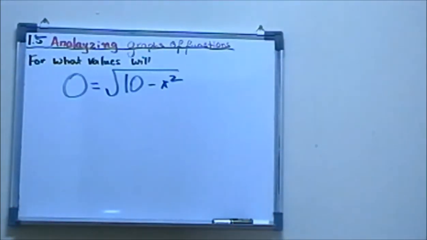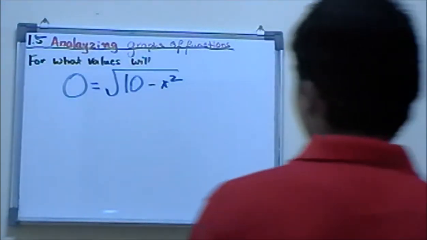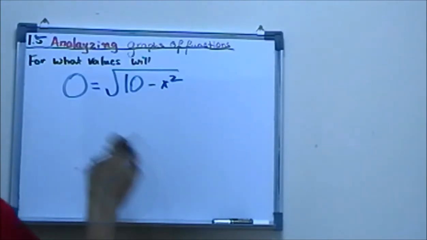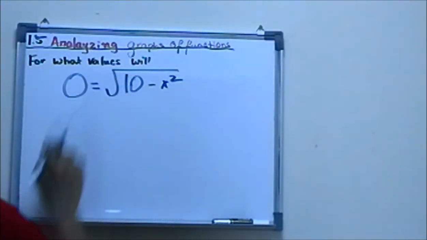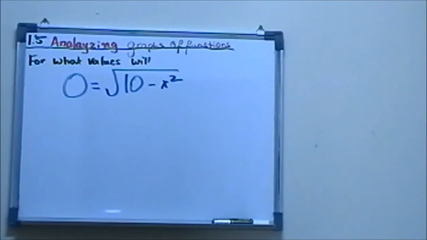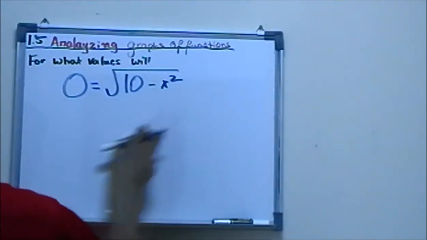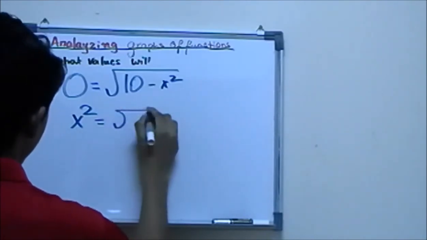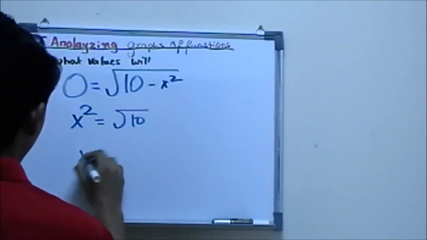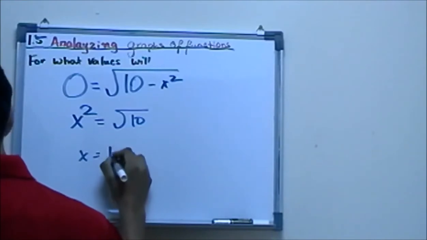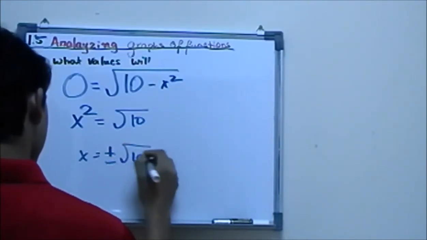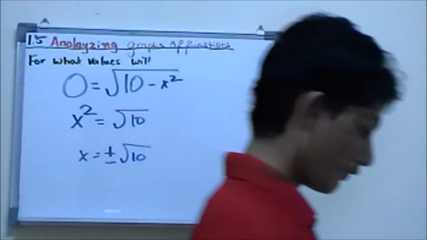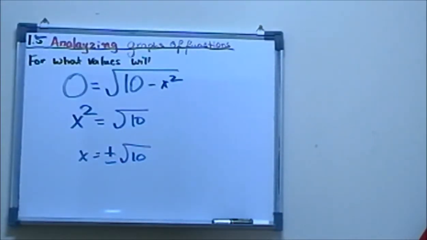First this was f of x, so we change f of x into 0. Then this comes over here, so it's x squared equal to 10, and x is equal to plus or minus radical 10. So that's how we solve when the function is 0.